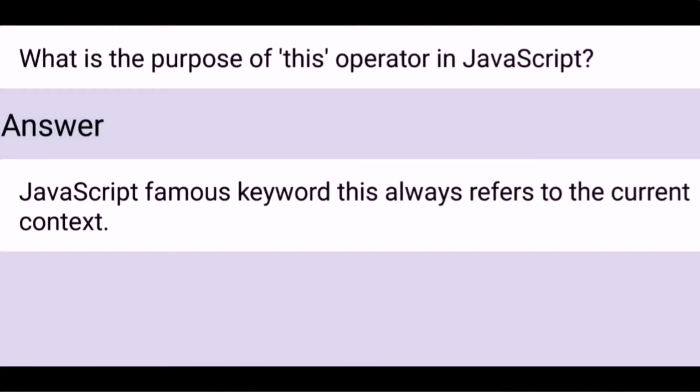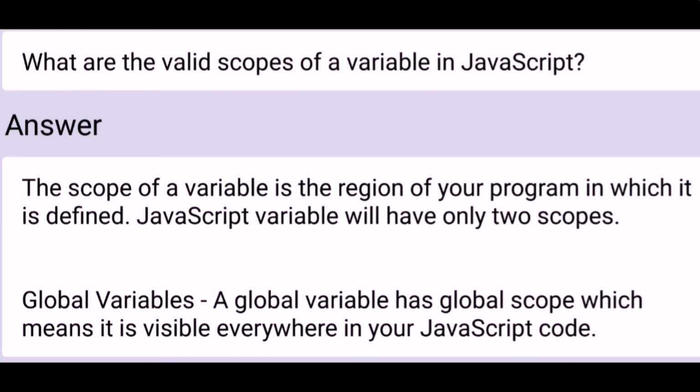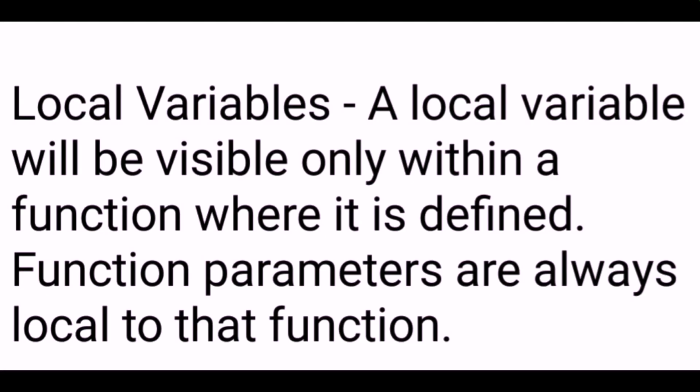What is the purpose of the this operator in JavaScript? The JavaScript famous keyword this always refers to the current context. What are the valid scopes of a variable in JavaScript? The scope of a variable is the region of your program in which it is defined. JavaScript variables have only two scopes. Global variables: a global variable has global scope, which means it is visible everywhere in your JavaScript code. Local variables: a local variable is visible only within the function where it is defined. Function parameters are always local to that function.